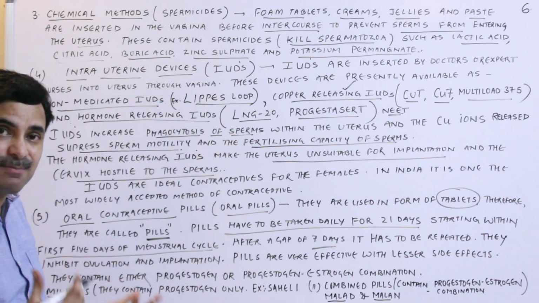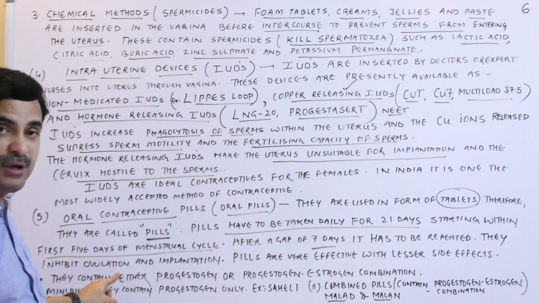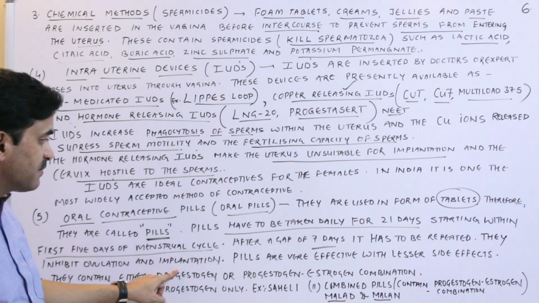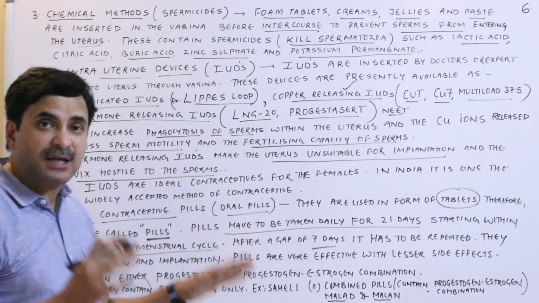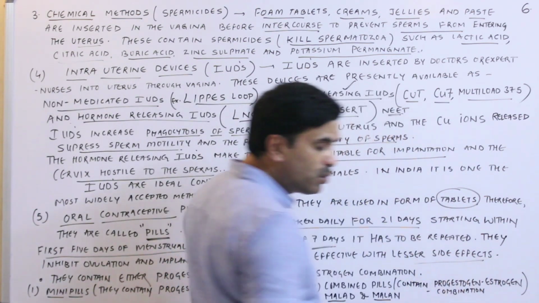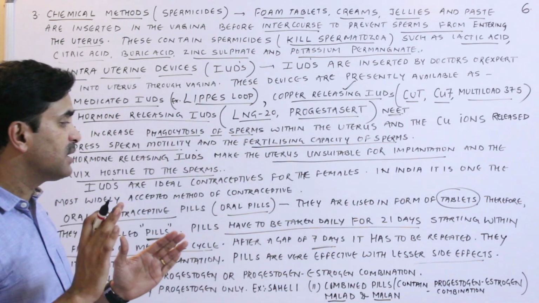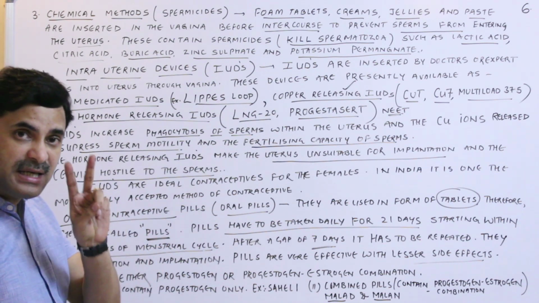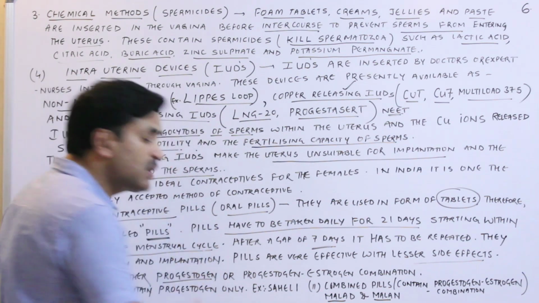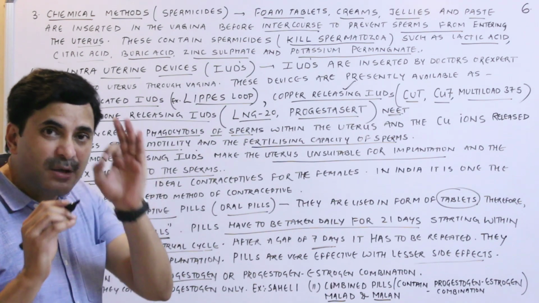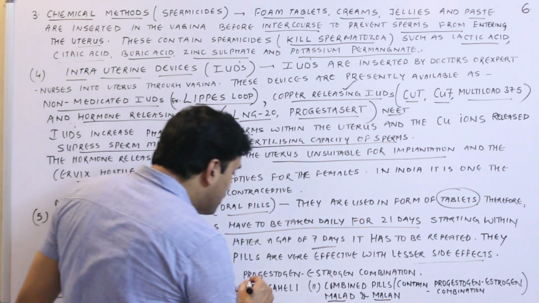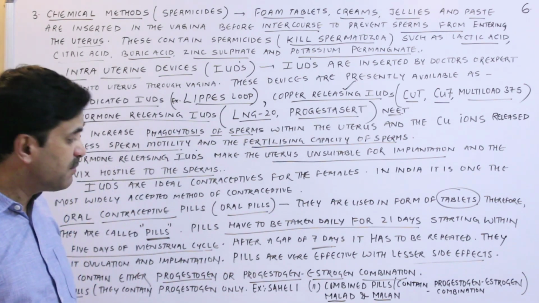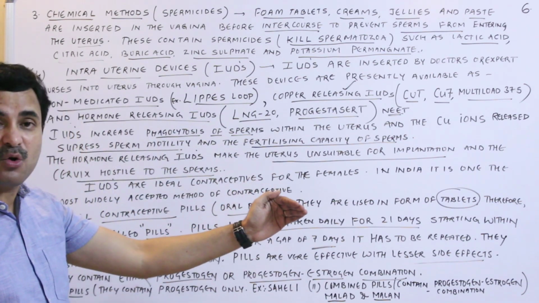And what do these pills do? They inhibit the ovulation process and also the implantation process. Alright. And pills are very effective with lesser side effects. Though they have a little side effect, it is not very high. Alright. And the pills may contain only progestogen, or the pills may contain a progestogen-estrogen combination.